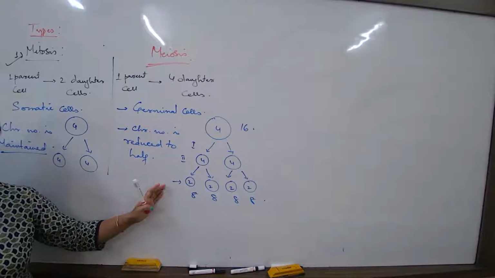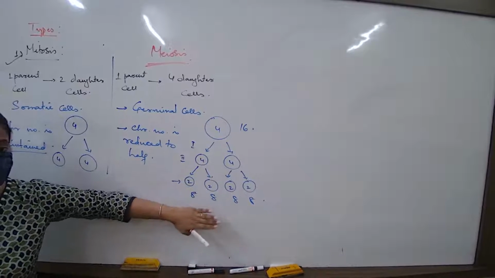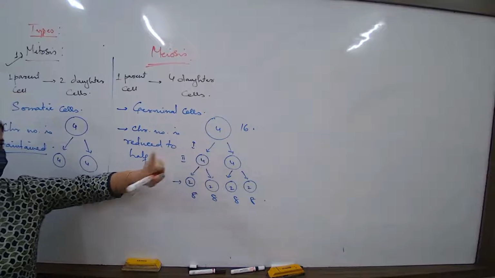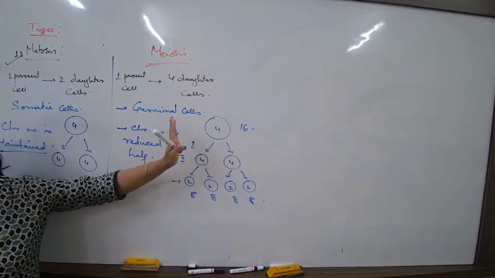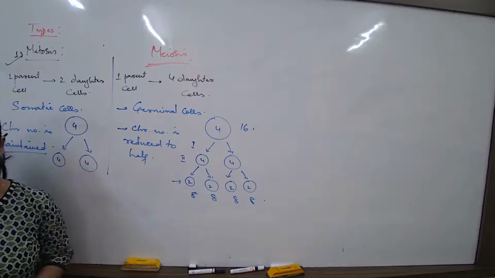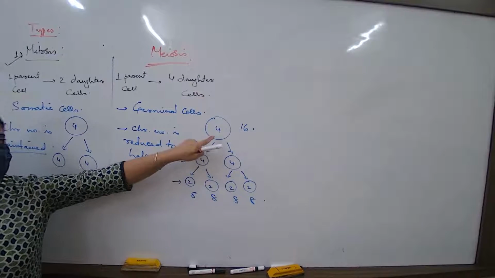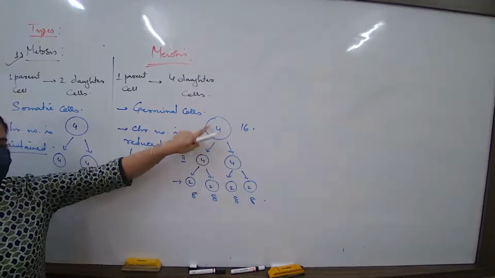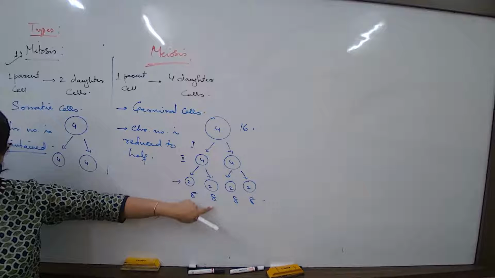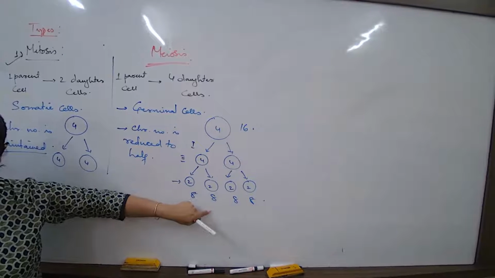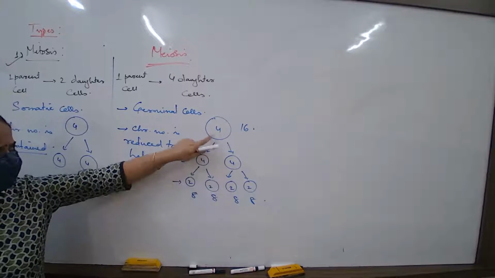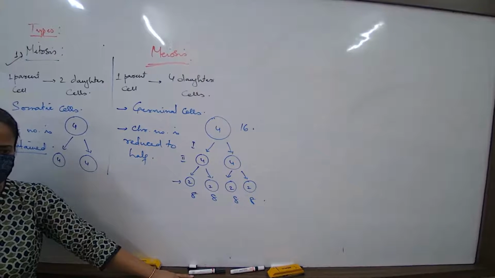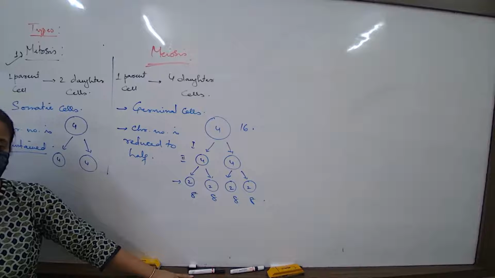In meiosis, the parent cell will give rise to 4 daughter cells. In meiosis, whatever chromosome number you talk about, in a plant or an animal, it will be reduced to half. 4 becomes 2, 16 becomes 8, 20 becomes 10. Is 7 possible? Generally not. Chromosomes are always paired.